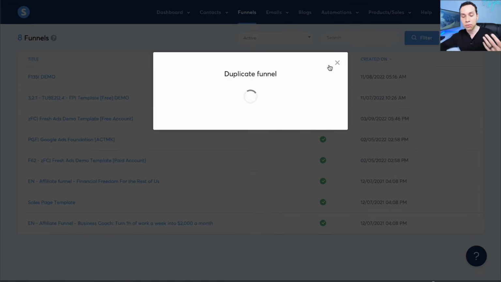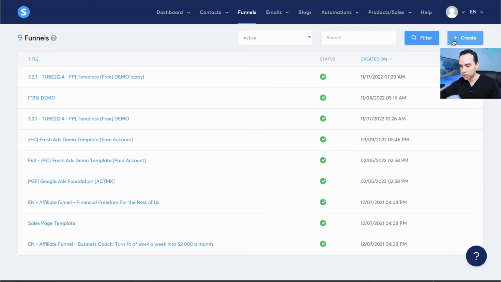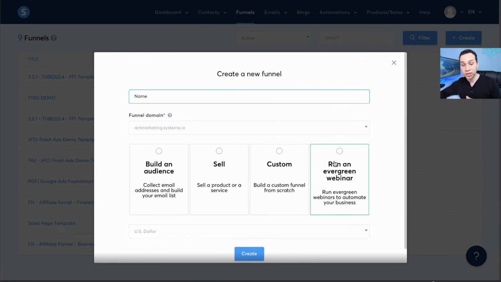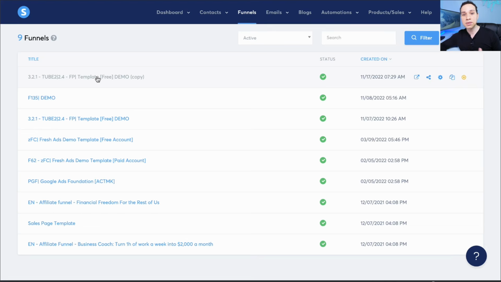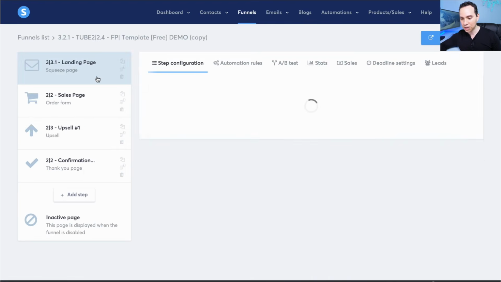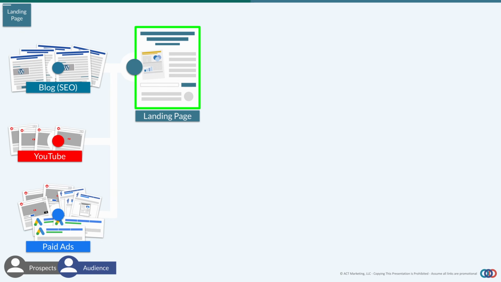But if you want to set one up from scratch and you don't want to use the free templates, all you need to do is click on create, and then you can decide what type of funnel you want to set up. You can do just about any type of funnel. They also allow you to do webinars. So when it comes to customization, the sky's almost the limit here. So we'll go ahead and jump in here, and we'll kick things off with our landing page.